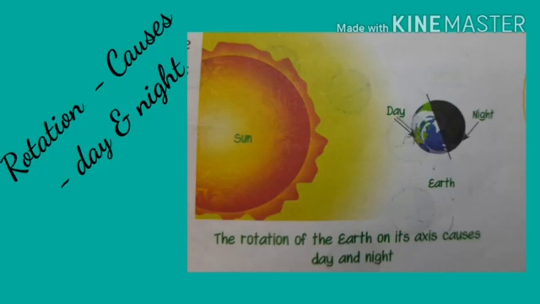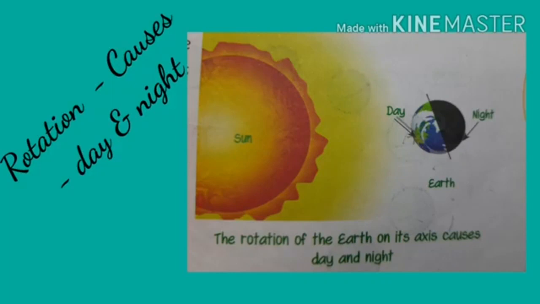Although it seems like the sun moves across the sky from east to west, children, it is actually the earth which is moving. We see the sun rising in the east and setting in the west due to the movement of the earth.